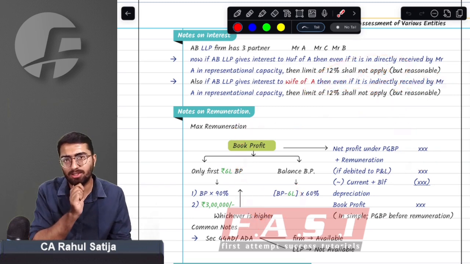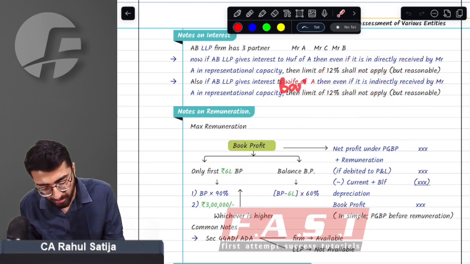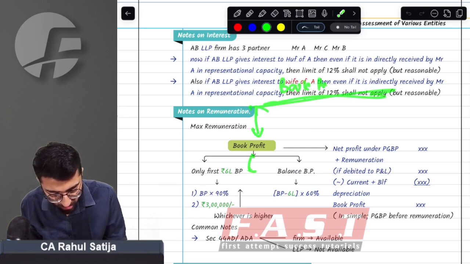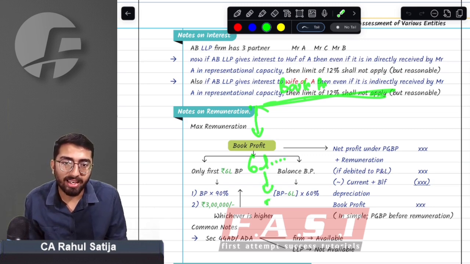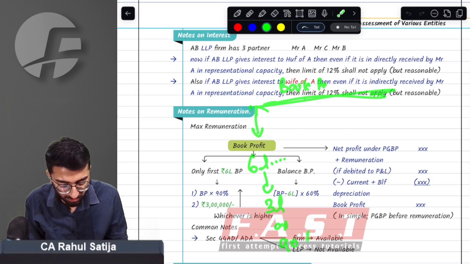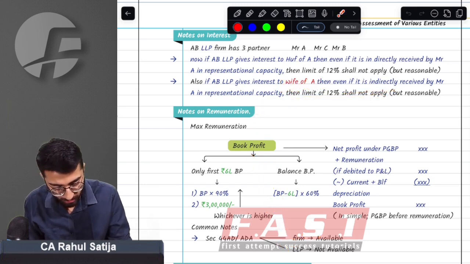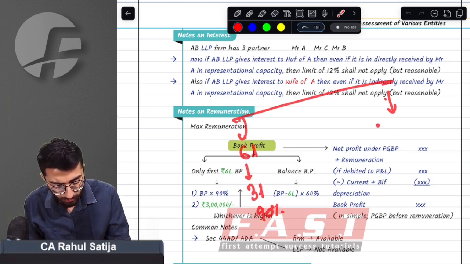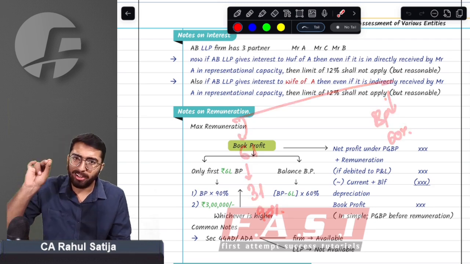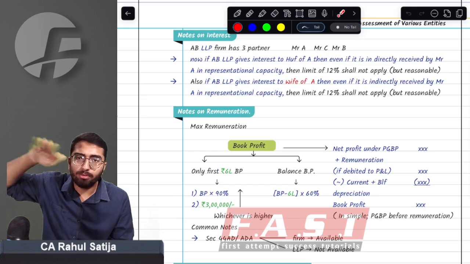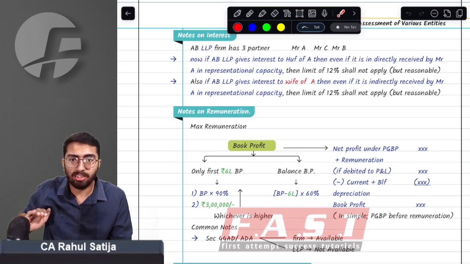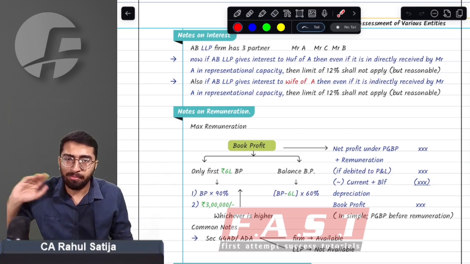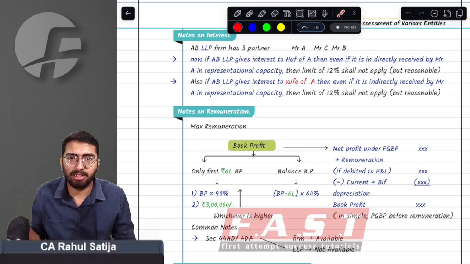But now things have changed in this topic. Now we have to calculate book profit, and in this book profit, first you have to consider 6 lakhs. Of this 6 lakh, you have to take either 3 lakh rupees or 90% of the 6 lakh, whichever is higher, and on the balance book profit you have to take 60%. That means earlier this limit was up to 3 lakh rupees, with 1.5 lakh or 90%, and the balance was 60%. But now this 3 lakh has been increased to 6 lakh rupees, and the minimum remuneration, which was 1.5 lakh, has been increased to 3 lakh.